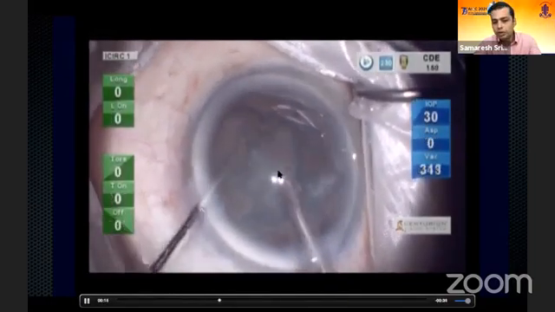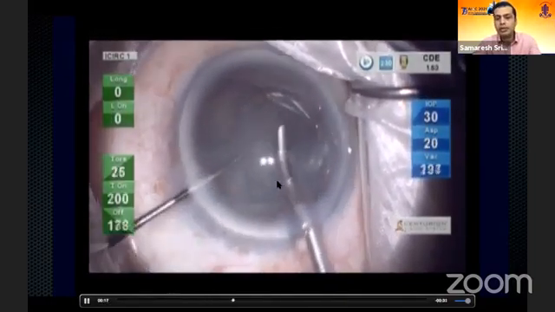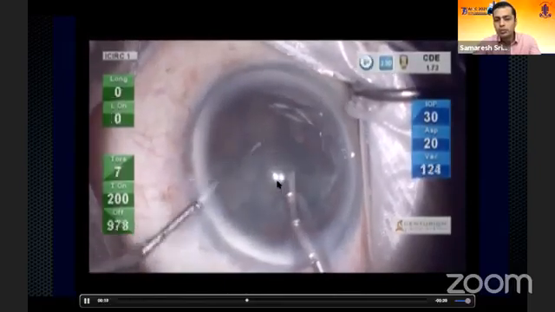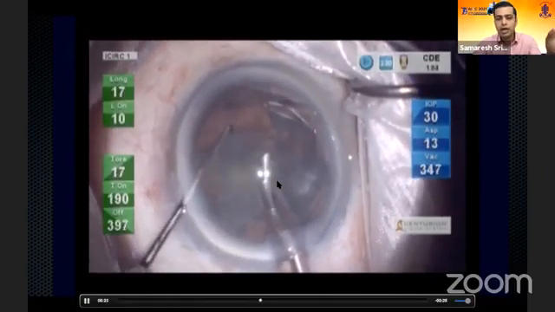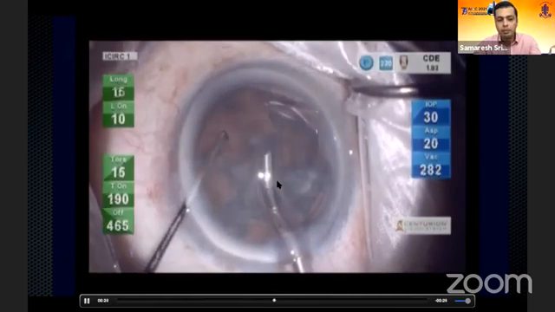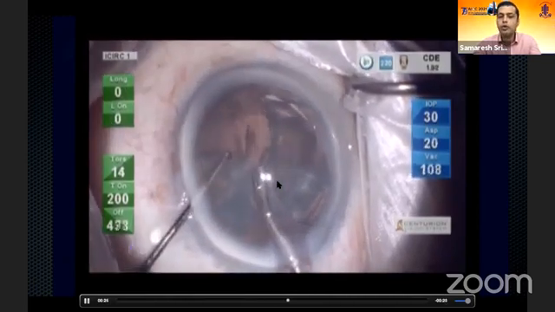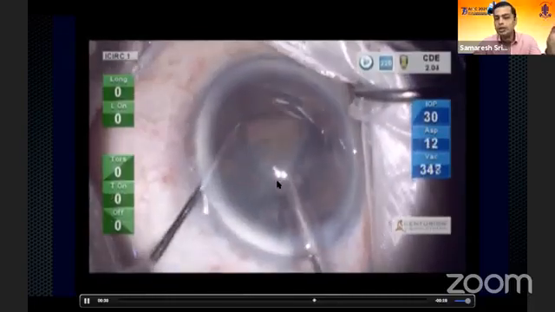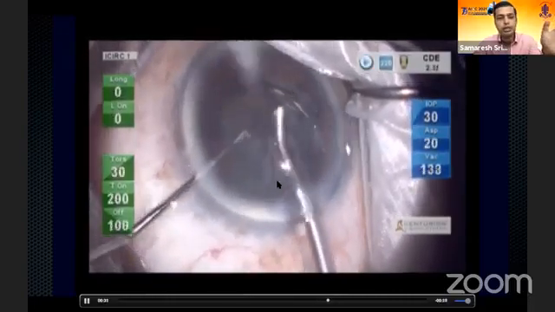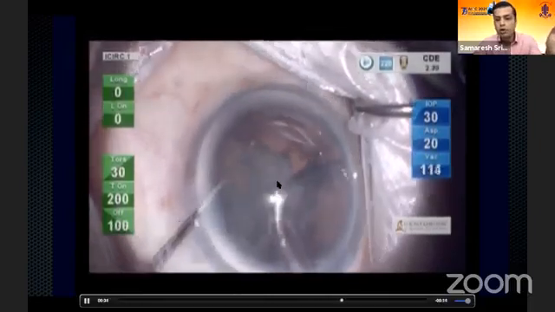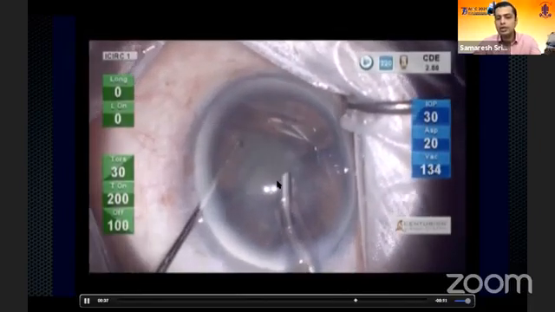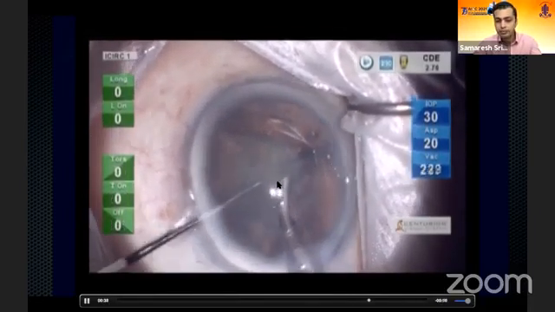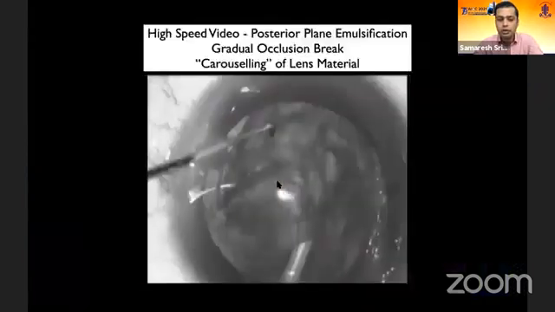Notice when we pull the nuclear fragment in the center, not much manipulation is required. You don't even need the second instrument. You can just hold and push your foot pedal down, and the nucleus will proactively completely disappear into the phaco probe without you doing any manipulations whatsoever. And this is the beauty of good fluidics in any machine. When you're actually testing the grit of the machine, you want to see how much the machine can do without you trying to move a finger over there. And notice the second instrument is on a side, and the phaco is completed so smoothly.